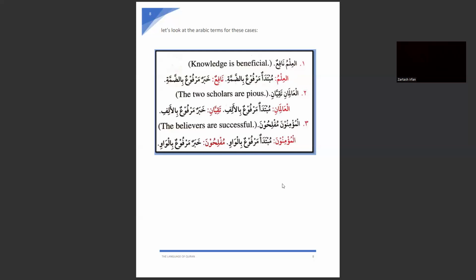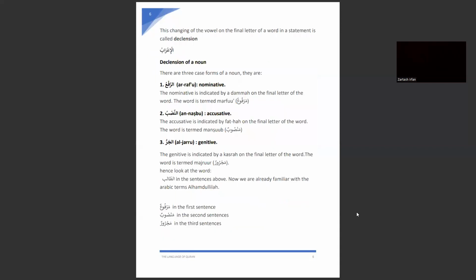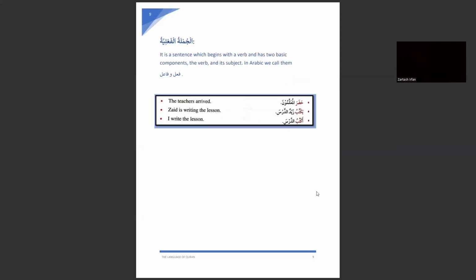So that's it. We learned the i'rab of mubtada and khabar. This was Jumla Ismiya, and inshallah, when we have a review of all the terms and topics that we covered so far, we are going to do more examples of mubtada and khabar.